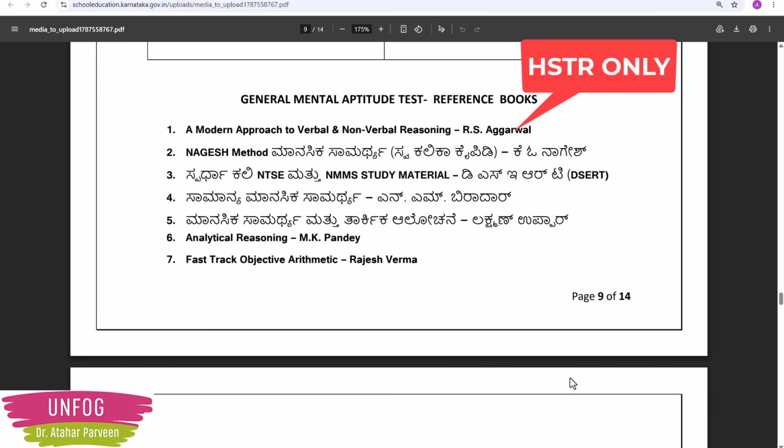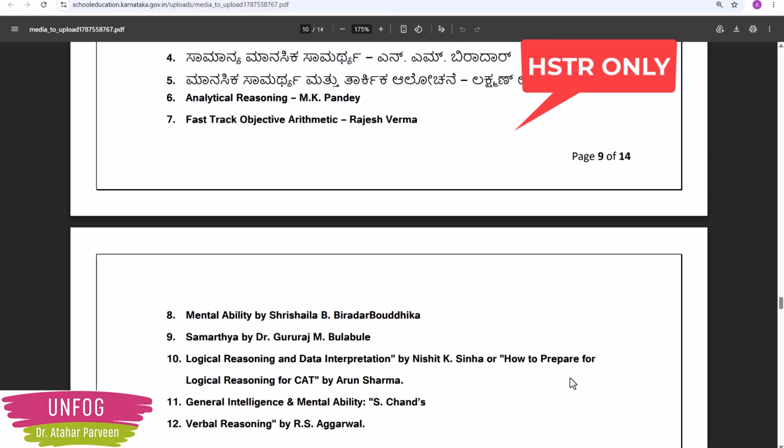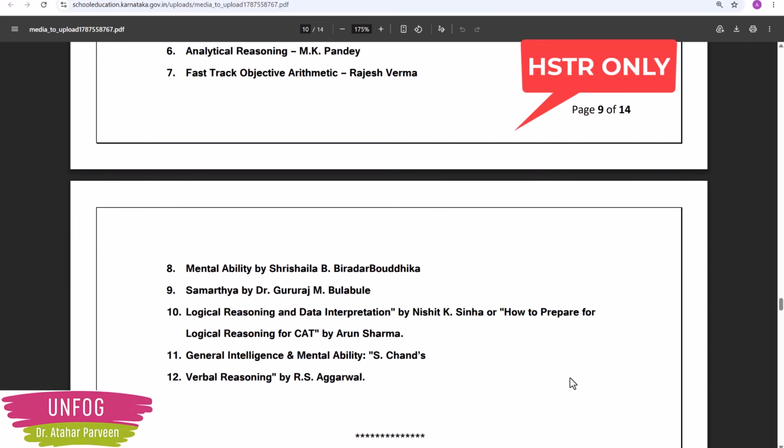Then more books they have given like Analytical Reasoning by M.K. Pandey, then Fast Track Objective Arithmetic by Rajesh Verma. More mental ability books are also there here. One is Samarthya by Dr. Gururaj M. Bulbule and one is by Shri Shaila B. Biradar, Bauddhika. This is a mental ability book.